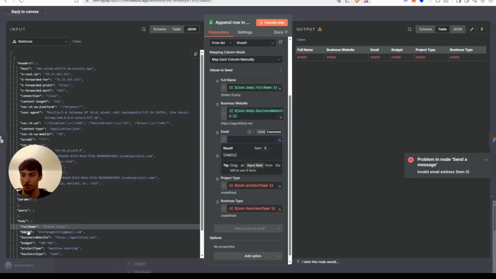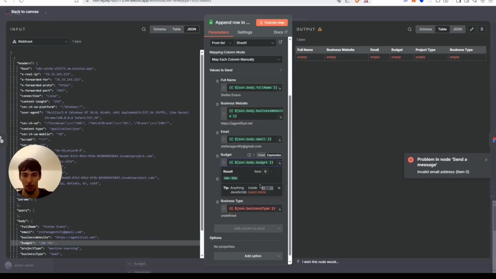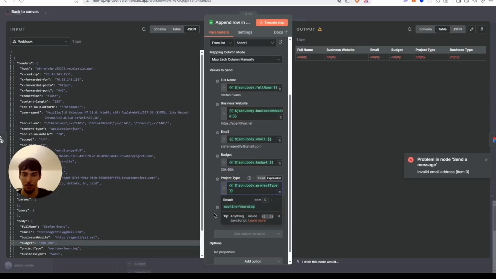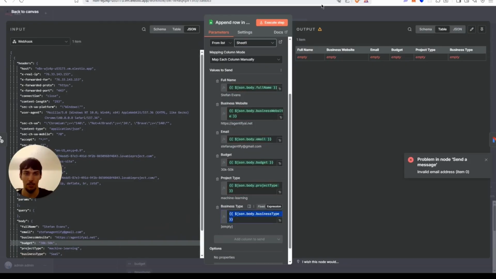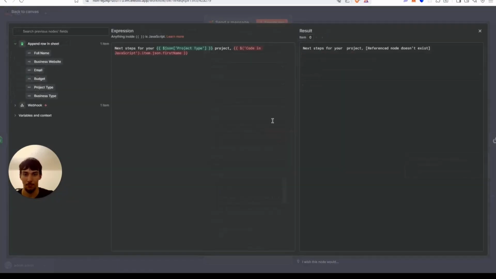We go to email. Okay. All right. Budget. Let's work today. And then project type. And business type. So now every JSON is going to be completely changed now. So we're going to have to fix this.